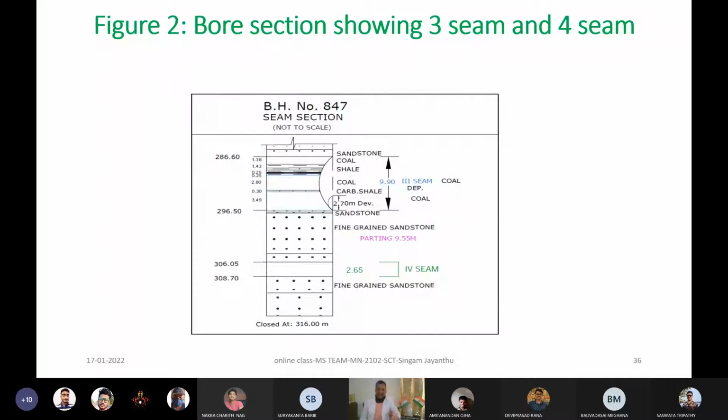In addition to that, the section generally shown here, suppose the seam is 9 meter, 8 meter, 7 meter, whatever it is, we have to decide which section we want to develop out of the total thickness of the seam.